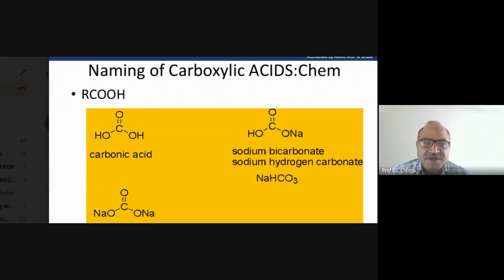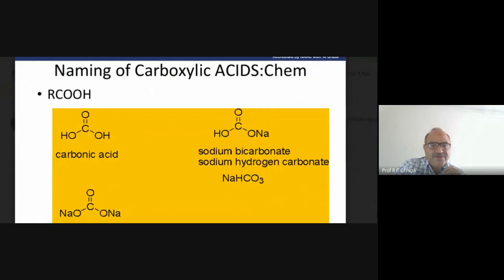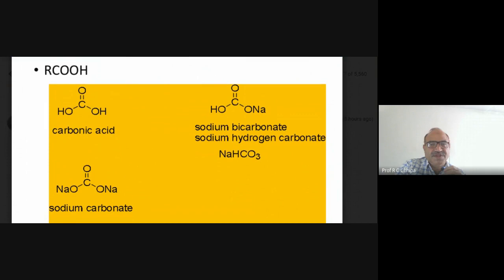Definitely RCOOH is there, but with two hydroxy groups that becomes carbonic acid, H2CO3, and their respective salt, sodium bicarbonate, sodium hydrogen carbonate. So these are also relevant with the IUPAC system of nomenclature.